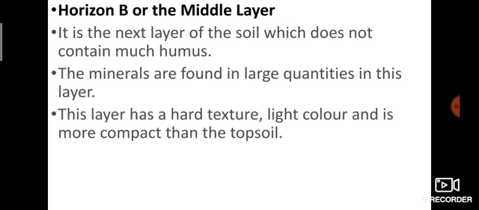This layer has a hard texture, light color, and it is more compact than the topsoil. For example, if you touch the topsoil, it's very soft, that is texture. What is this? Minute soil particles. That is texture. But the second layer, compared with horizon A, has a hard texture.